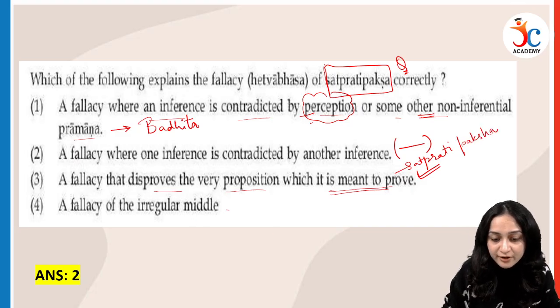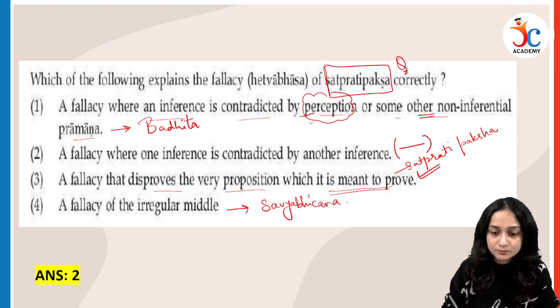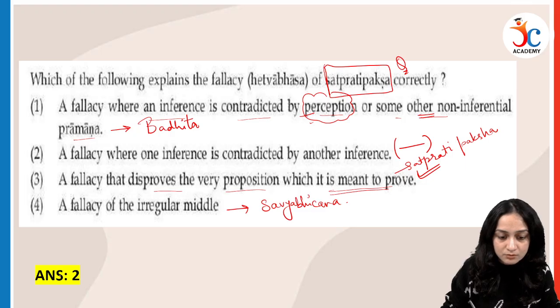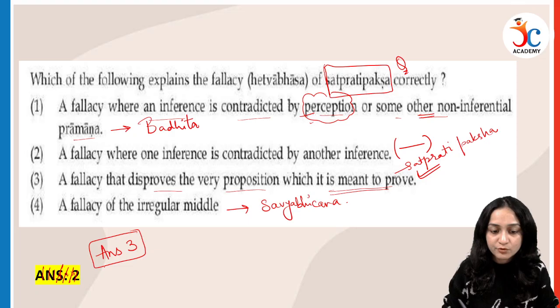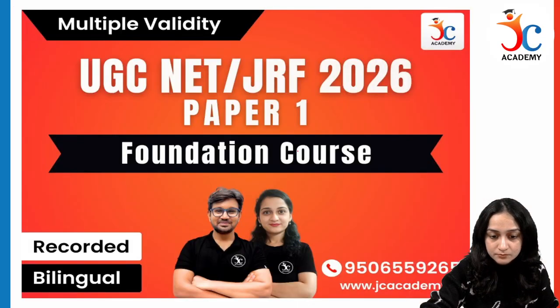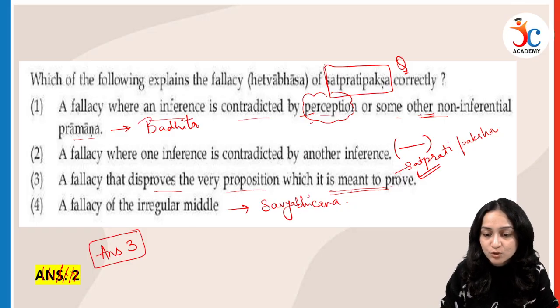And the fallacy of irregular middle is savyabhichara. Okay, this is wrong. Answer will be 3. Answer is not 2, answer is 3. So a fallacy that disproves the very proposition which is meant to prove is satpratipaksha.